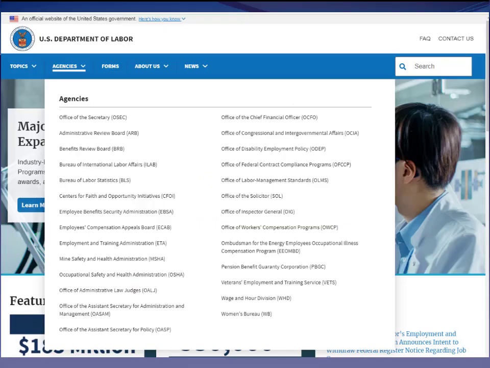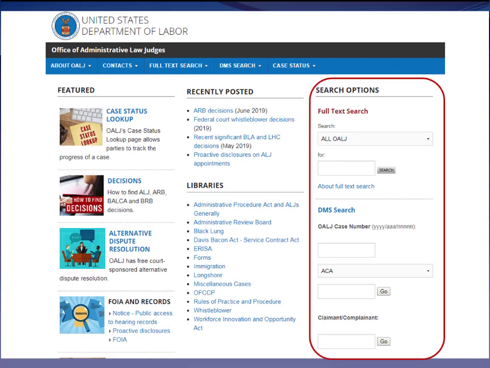So here we are on the U.S. Department of Labor site, and you can search or browse DOL's adjudications. DOL has a huge number of adjudications due to the subject matter that this agency handles, which is employee relations. That's obviously a very broad area. So first I'm going to navigate to the ALJ page. And once here, I can run a keyword search, or I can browse recent decisions.